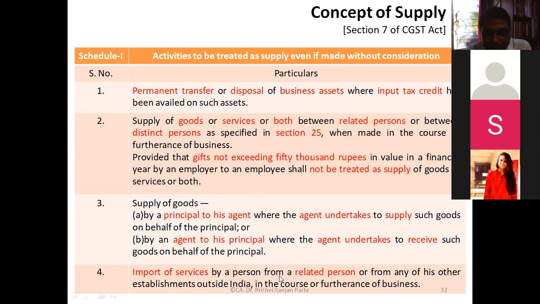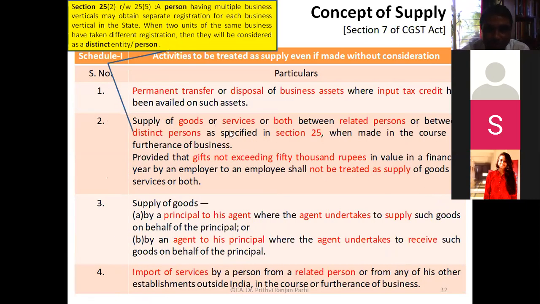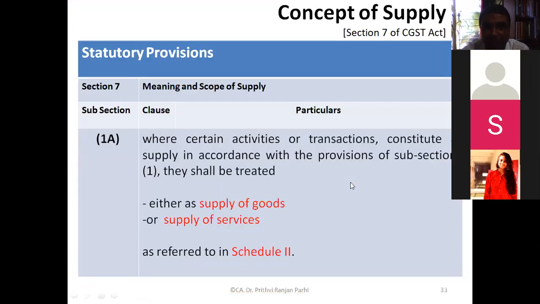Then import of services by a related person, from a related person, or from any of his establishments outside India in the course or furtherance of business. That is also regarded as supply. All these points are important for participating in the case study discussions. I think you are recapitulating with me so that we can participate. What is the meaning of distinct person? I had explained it to you today. Again, at the appropriate time, I will be explaining that.